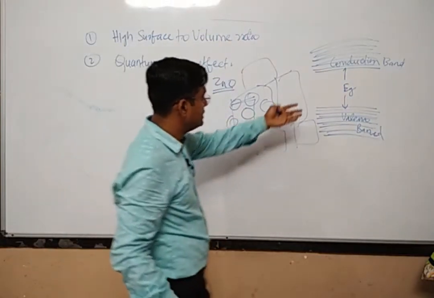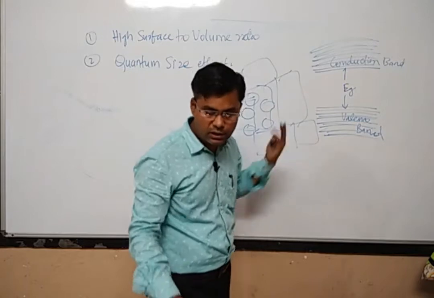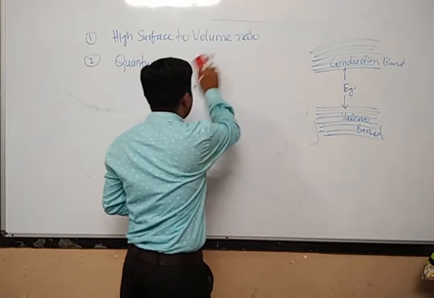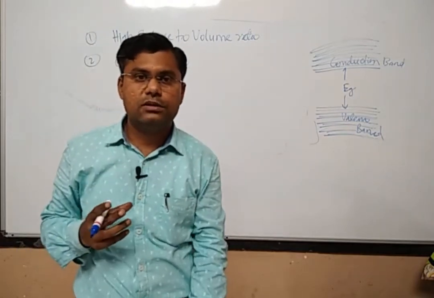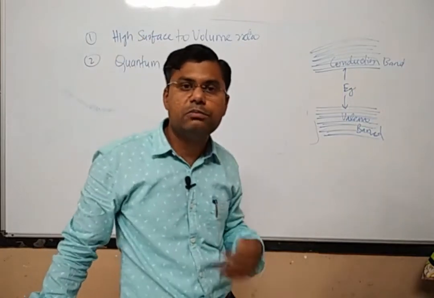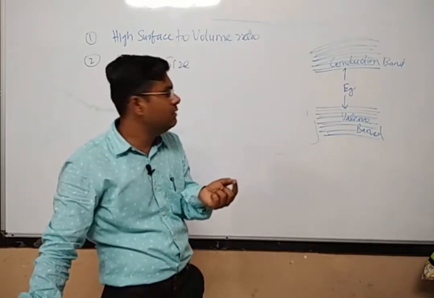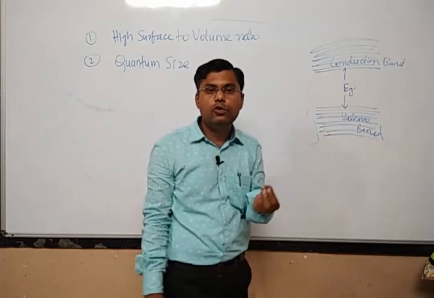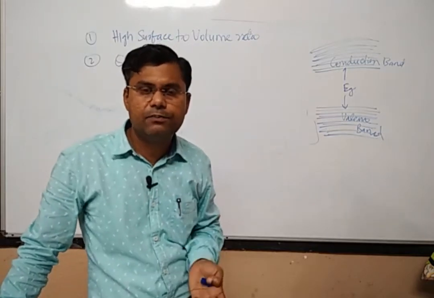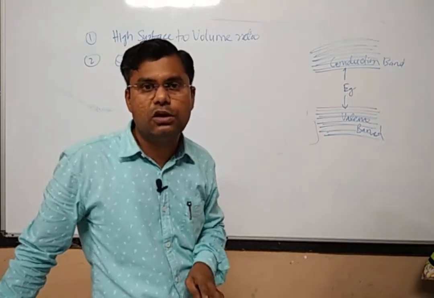Now this is a collective phenomenon, after the interaction of all the atoms and all the molecules. But when the size of the material is reduced, what will you get? You will be left with fewer atoms and molecules. Whenever there is a bulk material, you have lakhs, crores, billions of molecules, more than billions, in a small area, and they form this structure. But a nanoparticle may have some 100 atoms, 50 molecules, 200 molecules, at the most 1000 molecules or atoms.